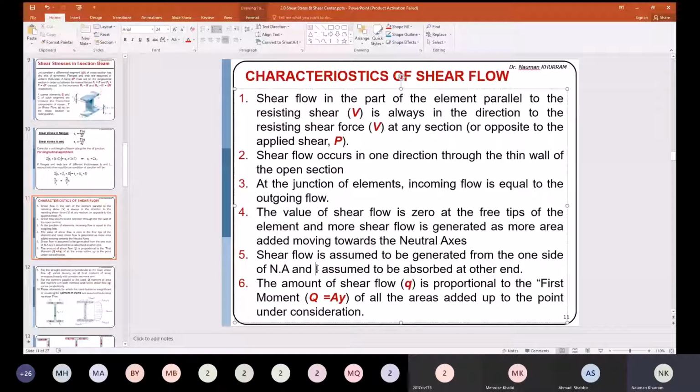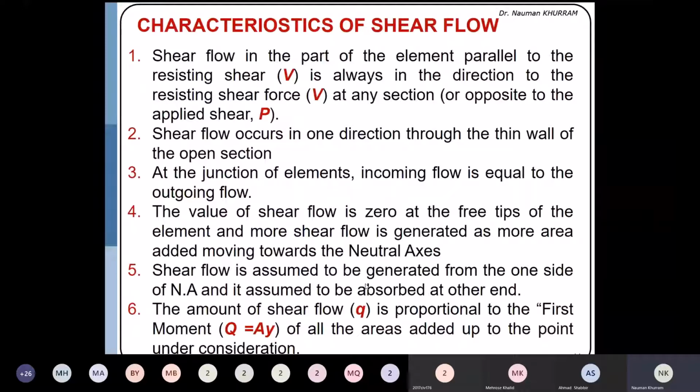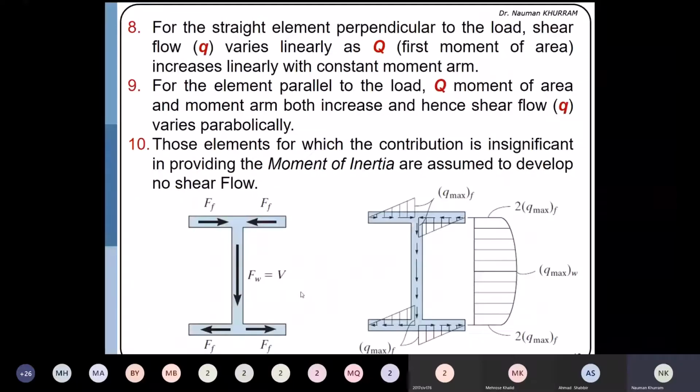It is assumed to be absorbed at the other end. So shear flow is directly proportional to the static moment of the area, which is AY. And actually, there are three things. Number one is the direction of the shear flow. Number two is the distribution of the shear flow. And number three is the direction of the force diagram.